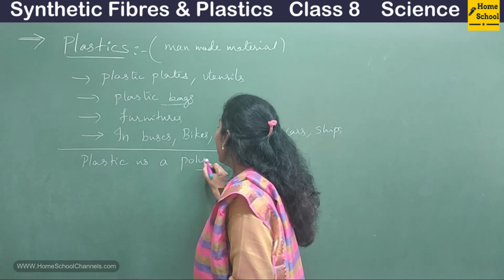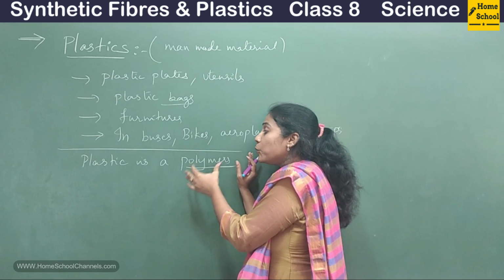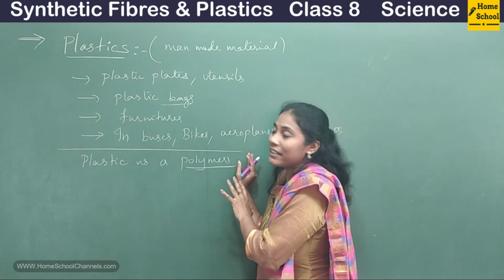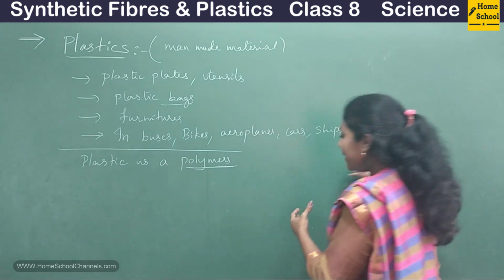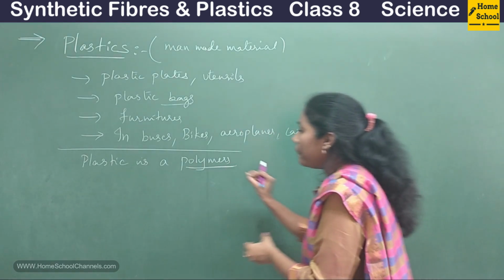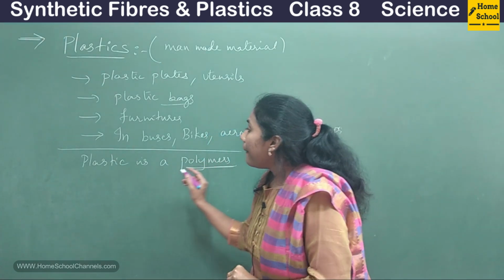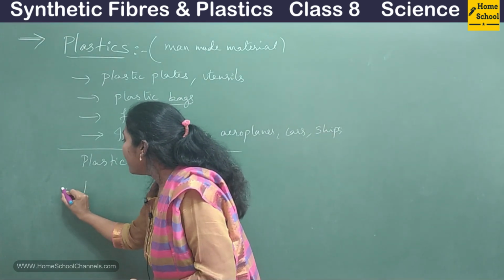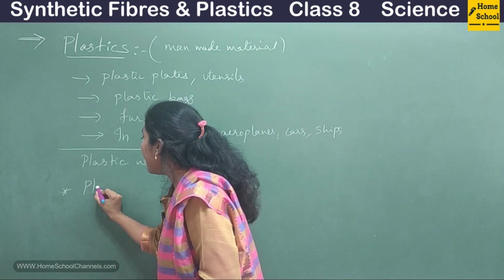I told you synthetic fibers are made up of polymers, and you know the meaning of polymer, right? So polymer is a long chain molecule which is made up of small chemical substances. I will use two new words here, try to understand.